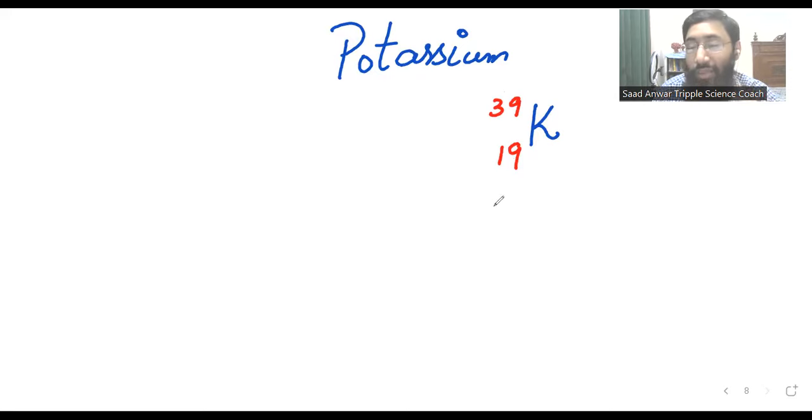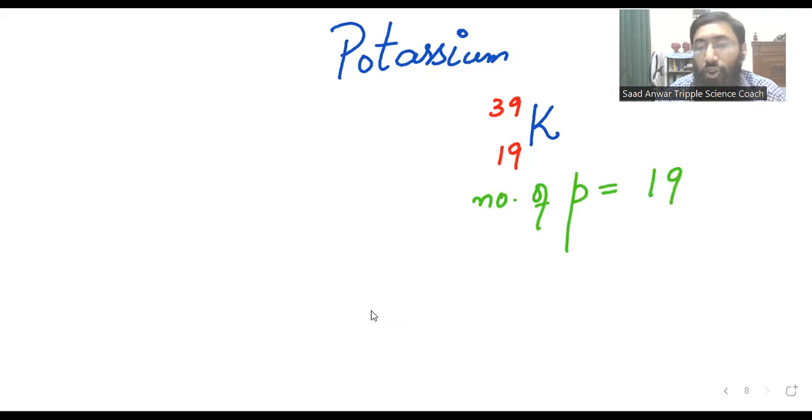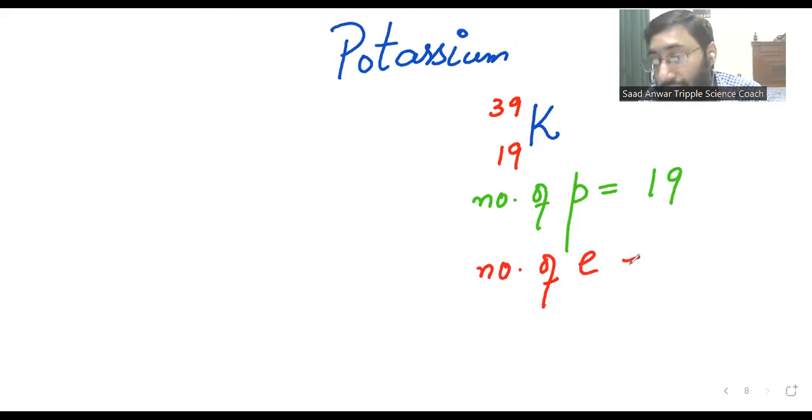The smaller number is the atomic number. So I can say this is the number of protons. How many protons does the potassium atom have? Yes, very good. The number of protons is 19. So how many electrons does the potassium atom have? We know the number of electrons is always equal to the number of protons. You are right. The number of electrons is also 19.